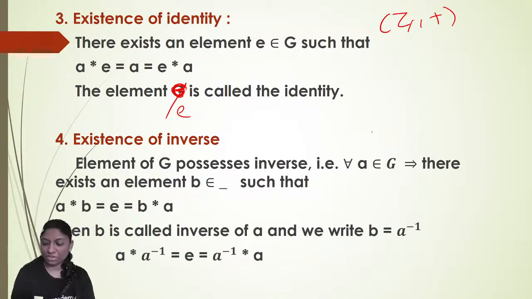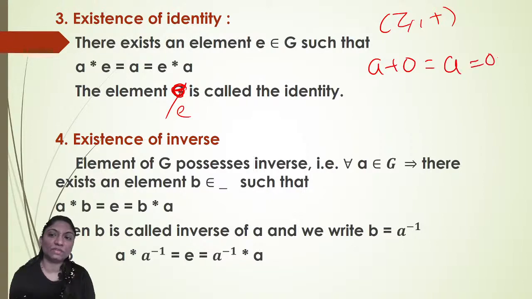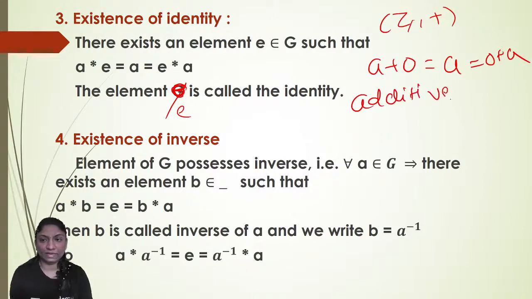Yes, in set of integers with respect to addition, there exists an identity element, that is 0. 0 is present in set of integers. It means A plus 0 is equal to A is equal to 0 plus A, right? So there exists additive identity, which is 0. Whenever it is with respect to addition, it is called as additive identity.